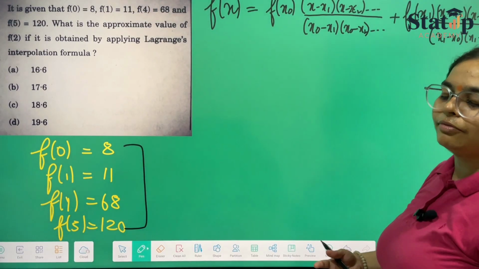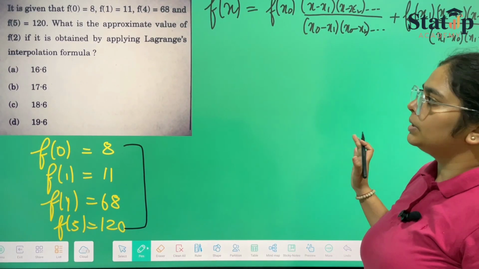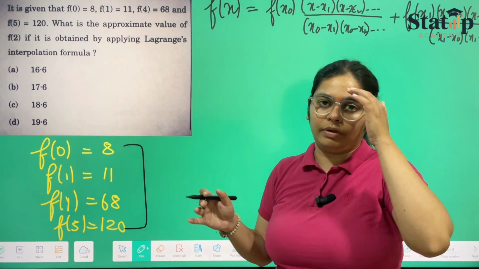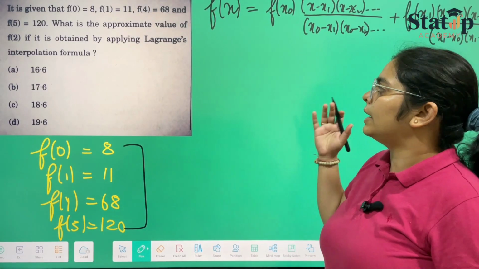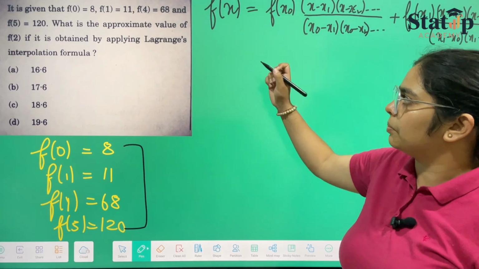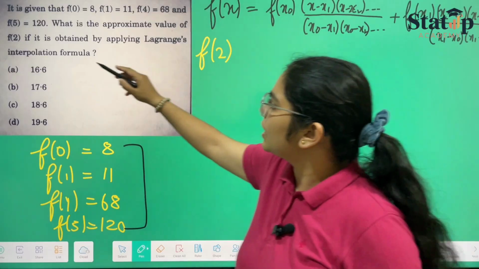Those who have already learned the formula know it. I'm not writing it in detail; we'll be directly applying it. In the examination, you shouldn't write the formula for solving. As and when you practice, you can directly write the statements. So the value of x here that has been given to us is f of 2.